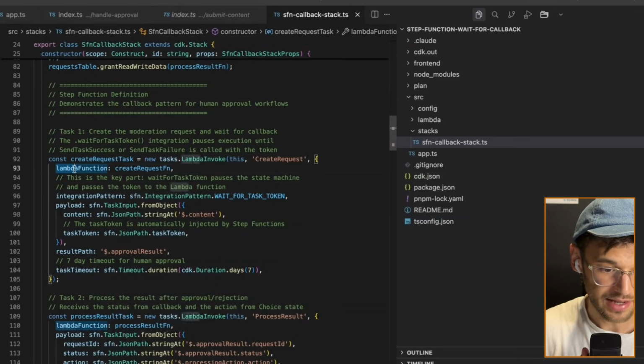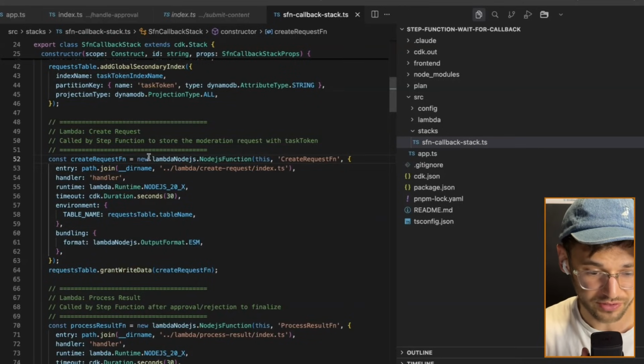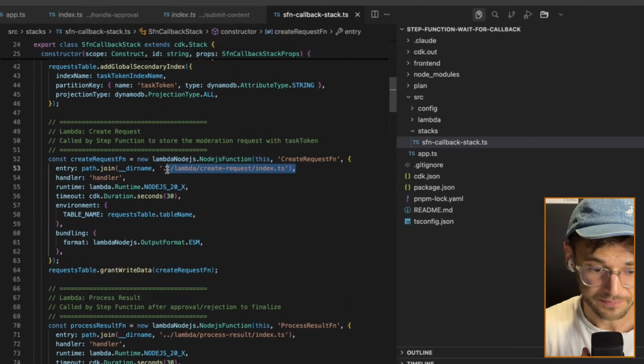And we can see that we have a Lambda function in here. This is the Lambda function we define up there. So this is actually the first thing we defined. This is a Node.js function. You can check out the code here. And then